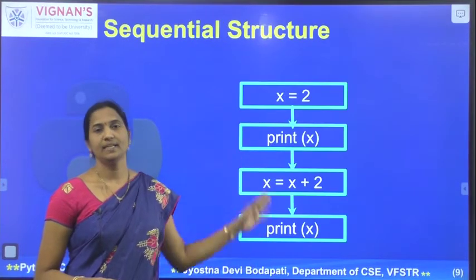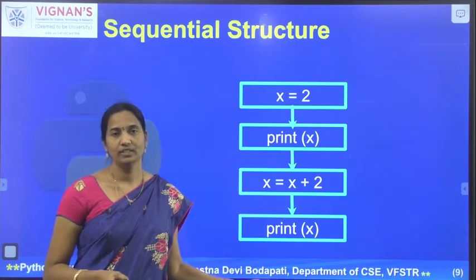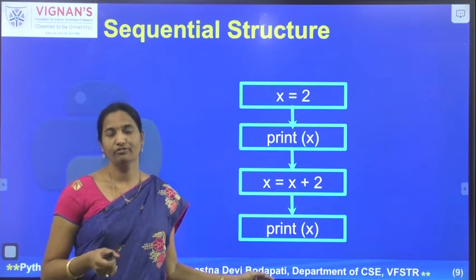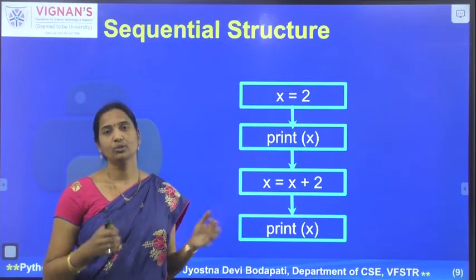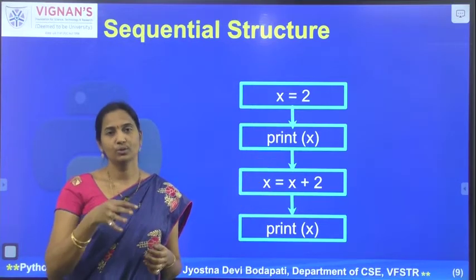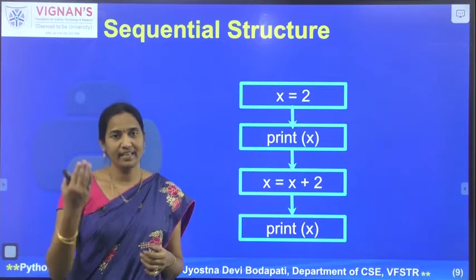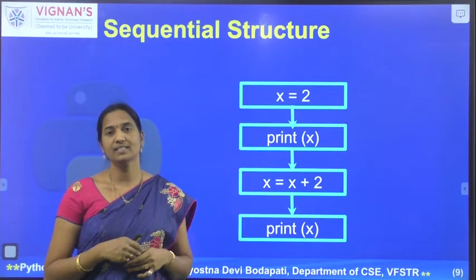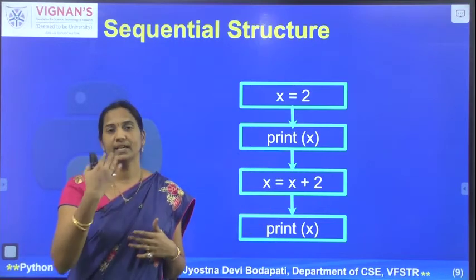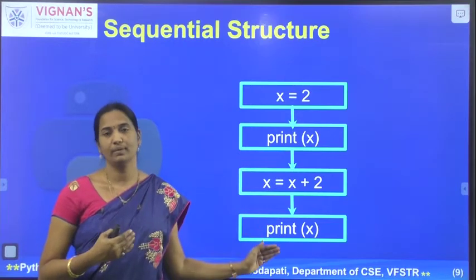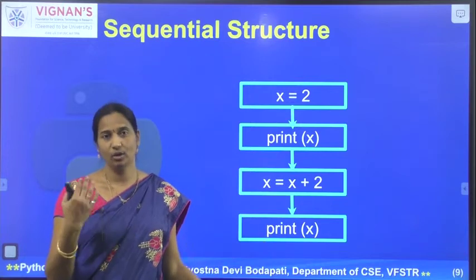So here you can see an example Python code which follows the sequential flow of execution. If you observe the first statement, x equal to 2, you are assigning the value 2 to the variable x. Then we are displaying the value of the variable x in the second statement. Then in the third statement we are incrementing the x value by 2. Then in the last statement we are printing the incremented value of x.